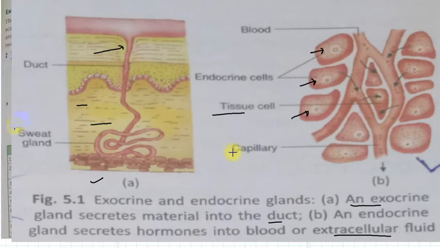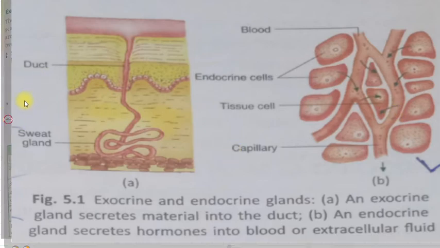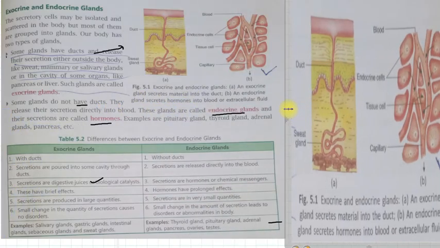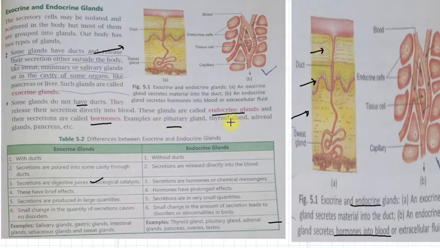So these are endocrine glands, right? Examples of these are the pituitary gland, thyroid gland, adrenal gland, pancreas, etc. These are all endocrine glands.